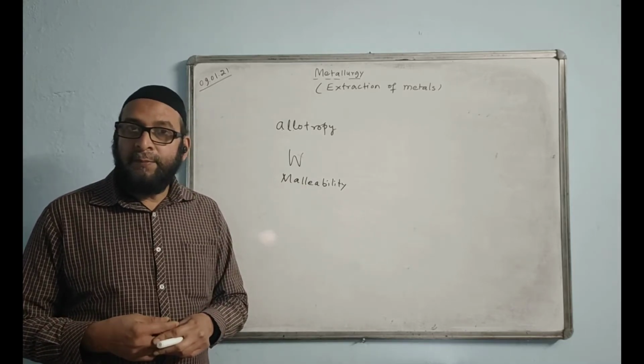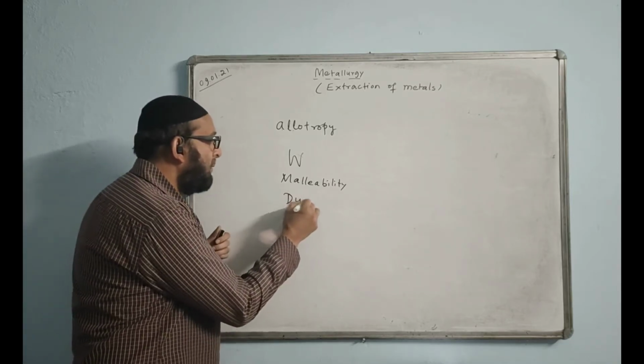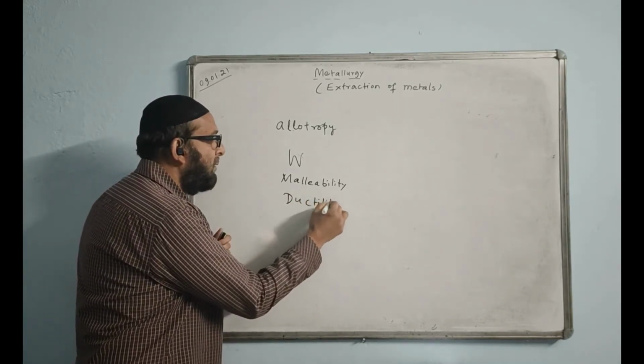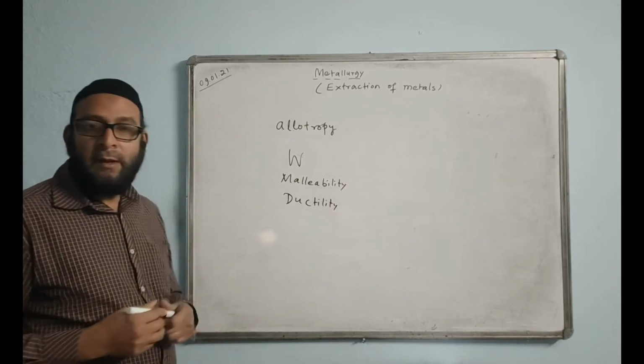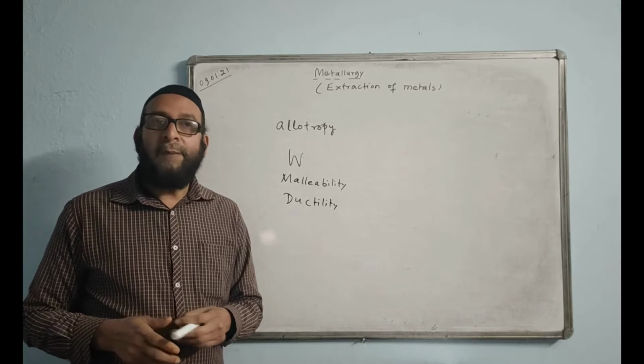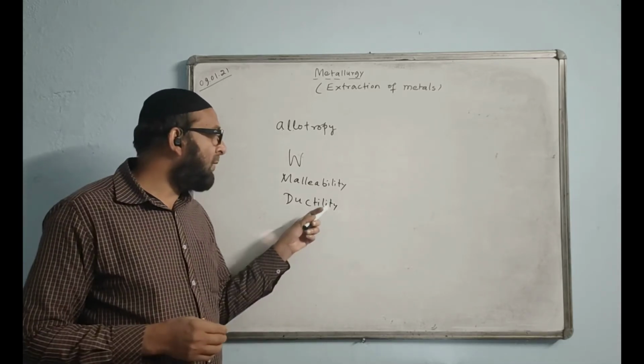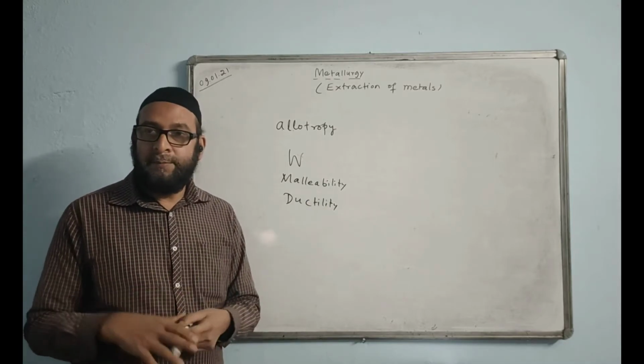You understand? And the other term is ductility. Ductility is the property of a metal to be drawn into wires. Drawn into wires and beaten into sheets.